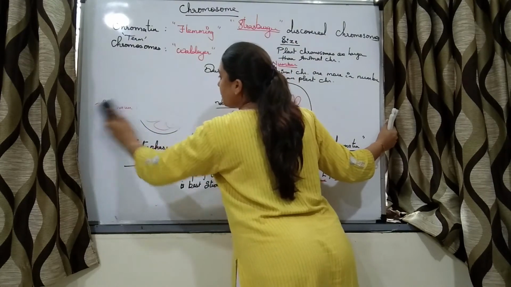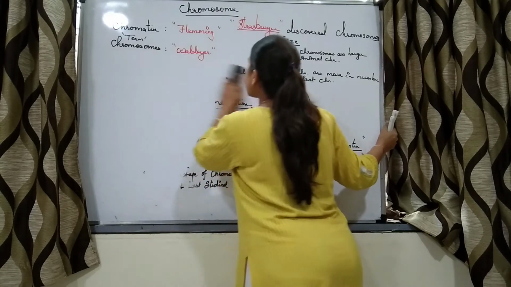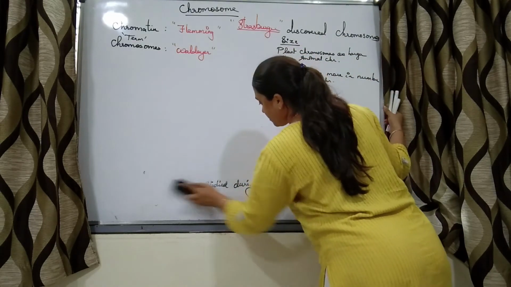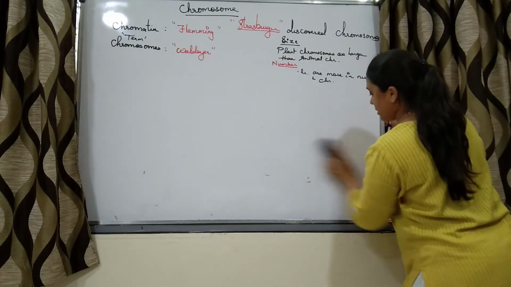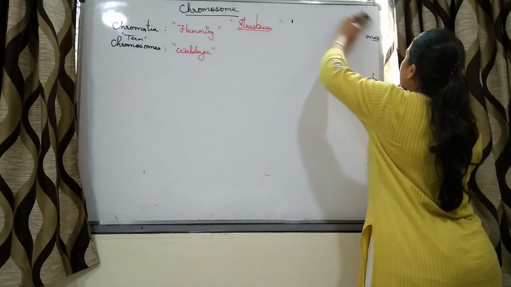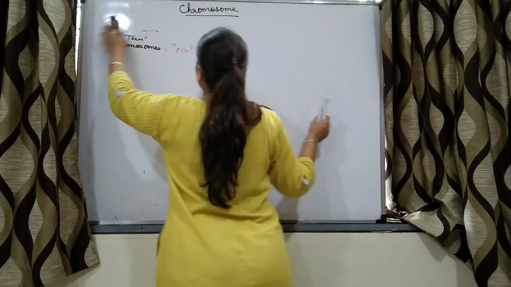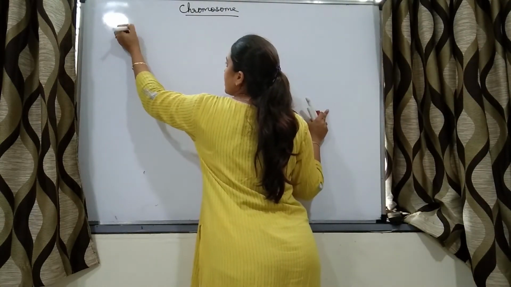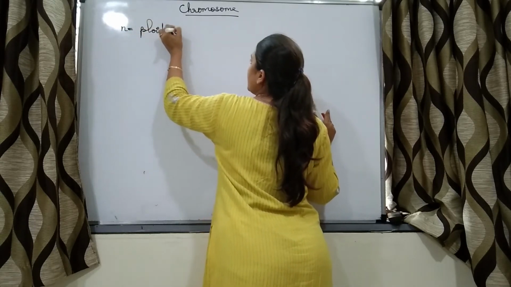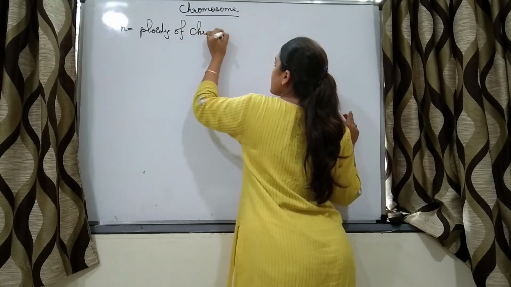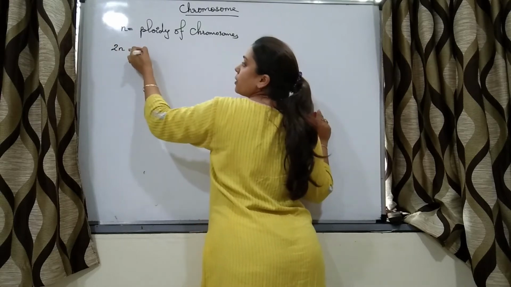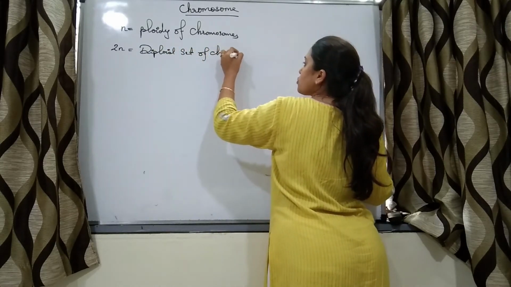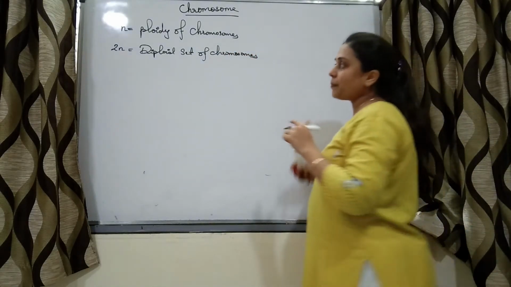Then what else? The ploidy of the chromosomes is denoted by the letter N. N represents the ploidy of chromosomes, right? 2N is equal to diploid set of chromosomes.